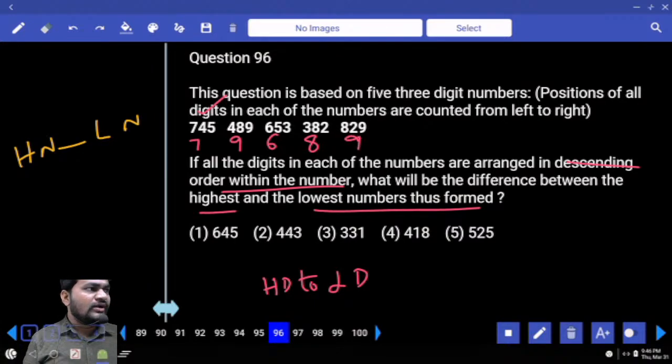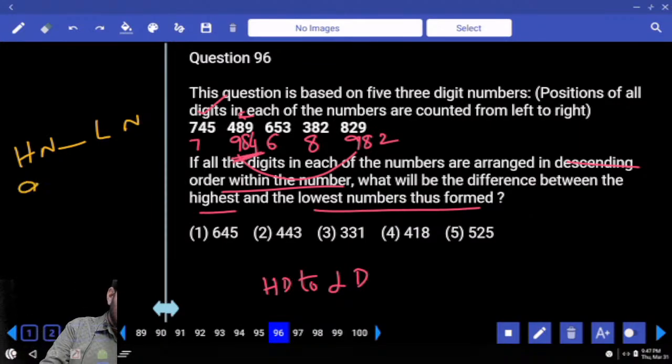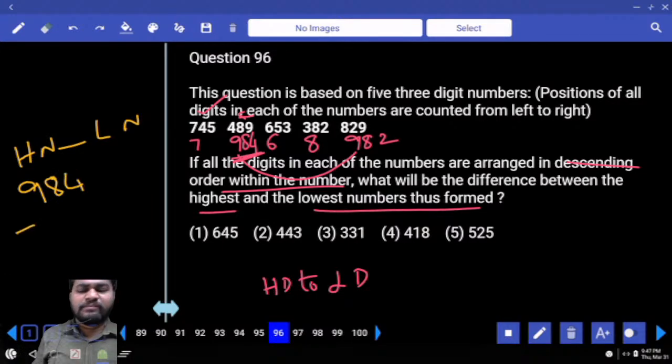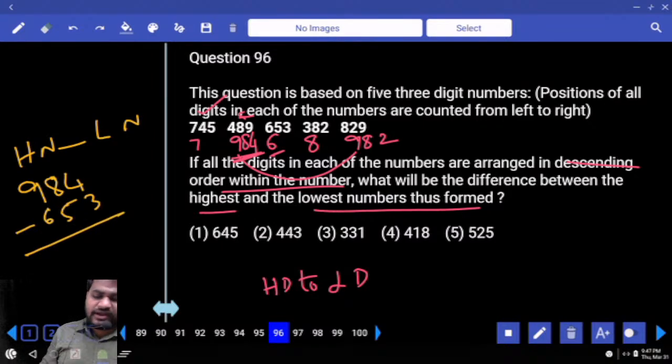Difference between a highest number and least number. Highest means we have two numbers which are starting with 9. So let's go for second digit verification. Here we have 984, 984. Highest number in between these two is 984. 984 minus least number. Least number is starting with 6. That will be 653. Difference is required, 331.